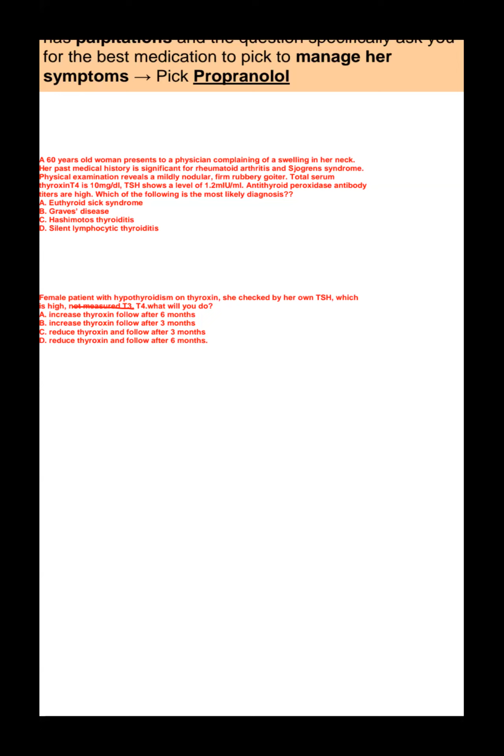First of all, Dr. Saba, tell me what is the background. The patient has rheumatoid arthritis and Sjögren's syndrome, and both are autoimmune diseases. She is also having a multinodular goiter in her neck, which is nodular, rubbery, and firm. And her labs show thyroxine is high.